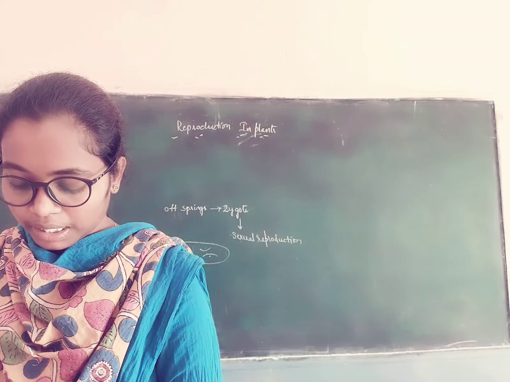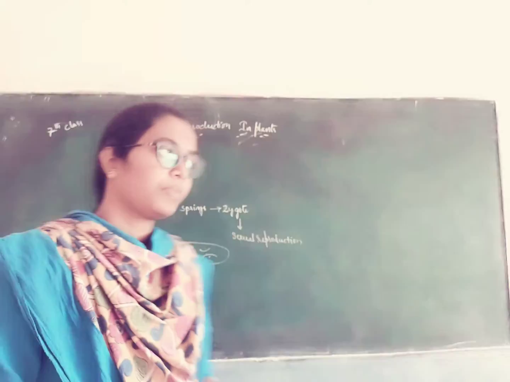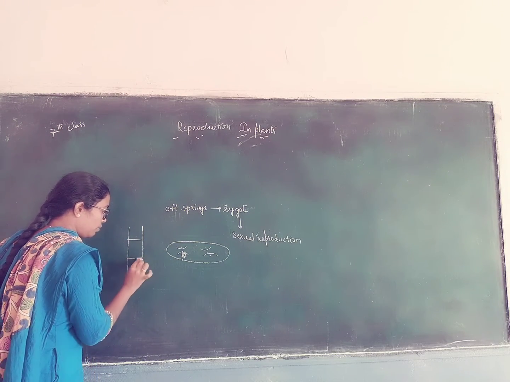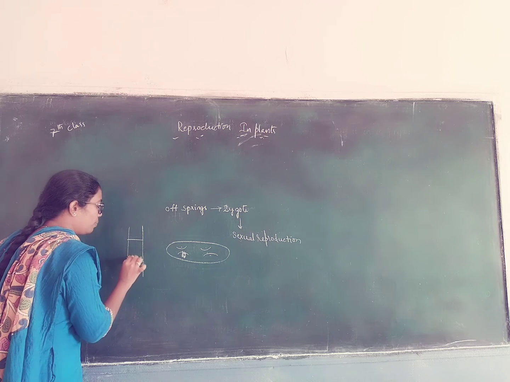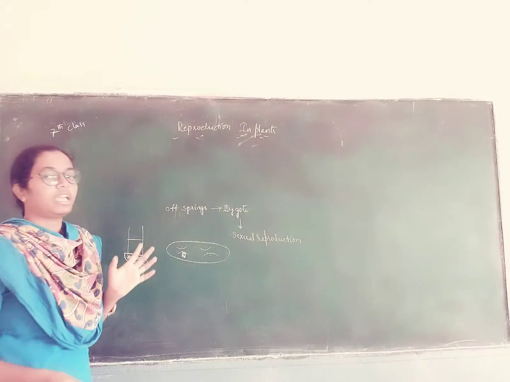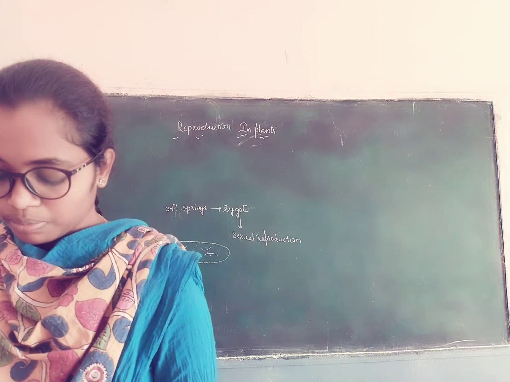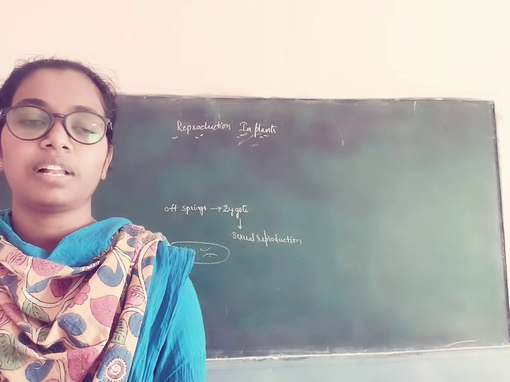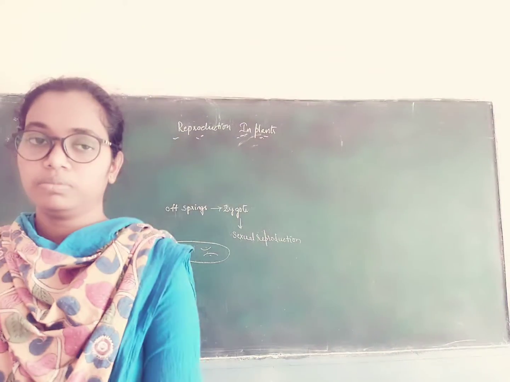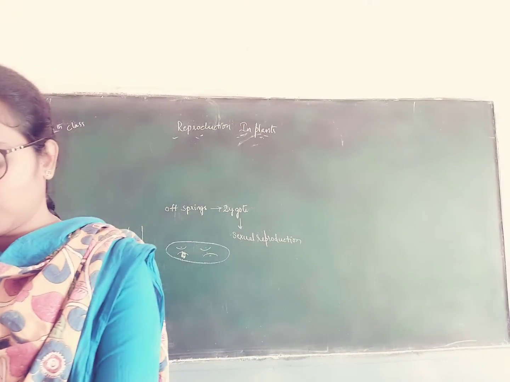For sugar cane, new plants grow from the nodes. We can see the sugar cane. In the nodes here we can see the presence of roots. If we cut this part and place it on the soil, we can grow a new plant. Next, bryophyllum. The leaf itself contains roots, and when these are placed on the soil, a new plant will be produced.